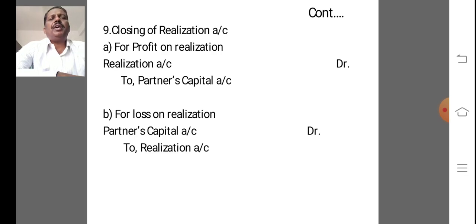For profit on realization, debit the realization account and credit the partner's capital account. For loss on realization, debit the partner's capital account and credit realization account.